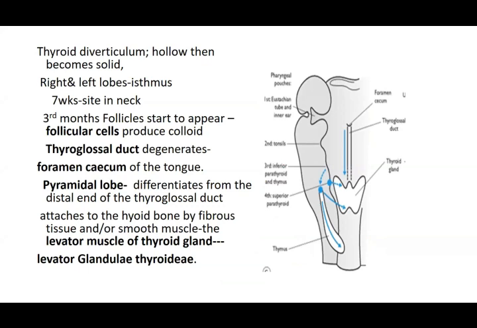And this was from the sides. That is the descent of your parathyroid and the thymus. The inferior parathyroid is from the third, and the superior one is from the fourth, which is going to have a lesser descent. The inferior one descends to a lower level, and the thymus from the third is going to go down. So you have more chances of abnormalities and ectopic positions of your inferior parathyroid gland, because it has to travel a longer distance as compared to your superior one.